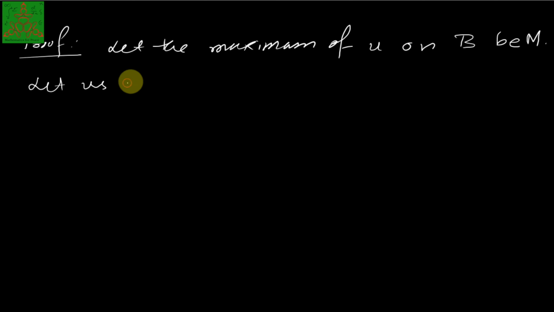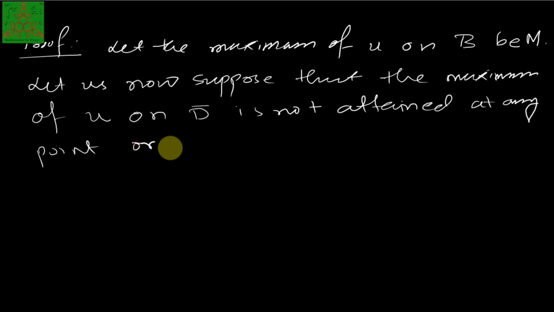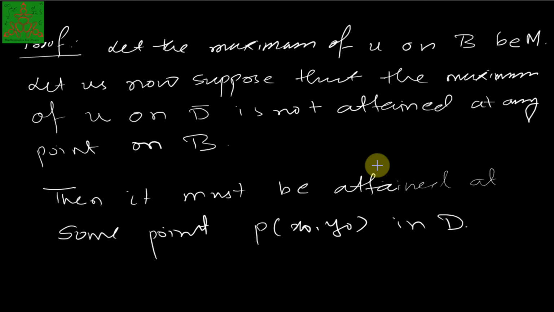Let us suppose that the maximum value of U on D closure is not attained at any point on the boundary. Then it must be attained at some point P, (x0, y0), in D. So if it is not attained on the boundary, it has to be attained inside the domain D.